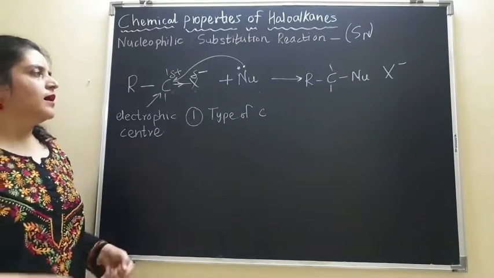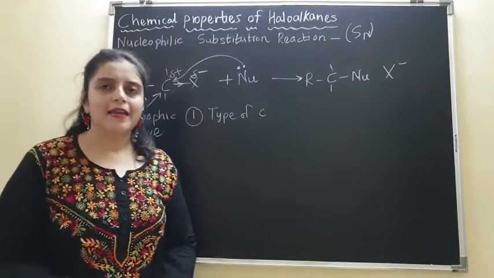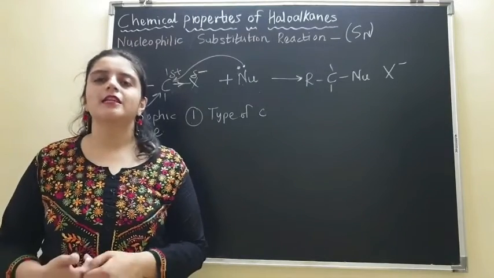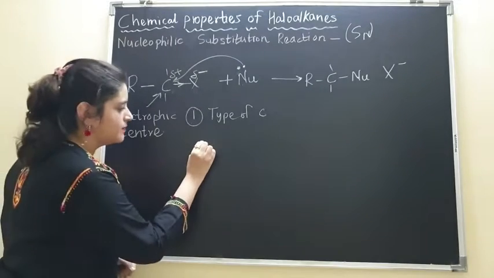That means if this halogen is attached to a primary carbon or a secondary carbon or a tertiary carbon, the rate of the reaction is going to be different. So now the order is going to be like this.